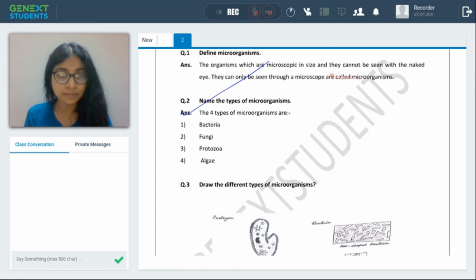So some of the viruses are very common cold and cough, the influenza, flu, etc. Polio, chicken pox, all these are viral diseases. Diseases like dysentery and malaria are caused by protozoa, whereas typhoid and tuberculosis are bacterial diseases. So you have to know what kind of microorganism causes what kind of disease.